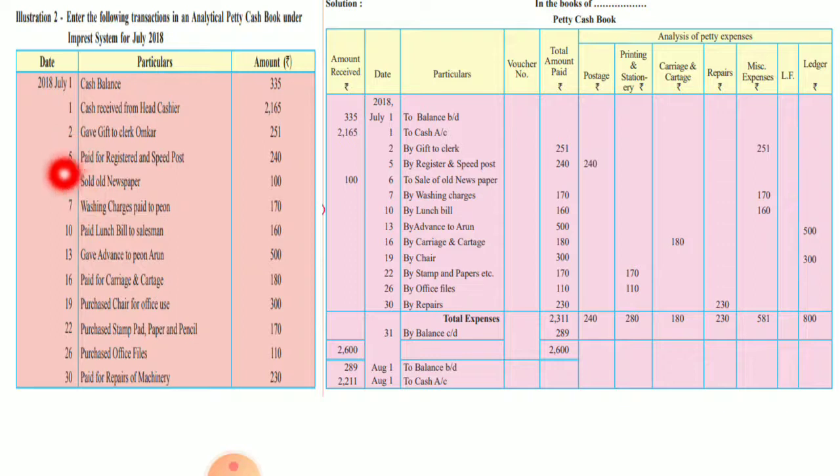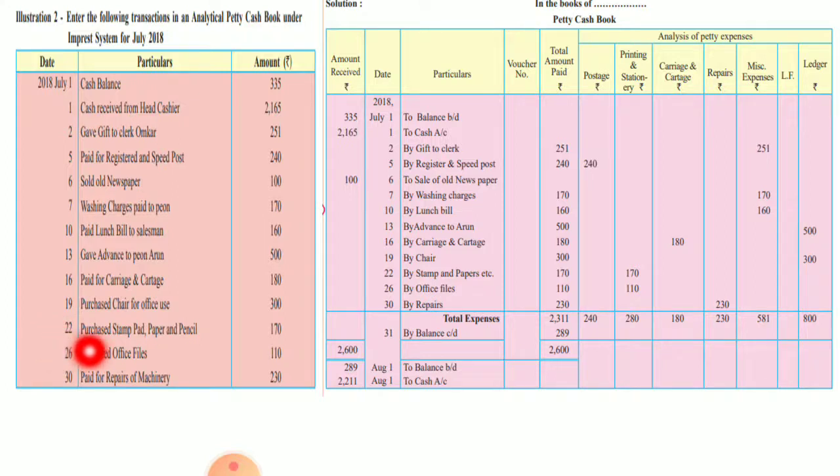Next, July 19, purchase chair for office use. Okay, so July 19 buy chair 300, it will not go in miscellaneous, it will go in the ledger. Okay, because it will not come in the categories. Here it is what? It is purchases. So purchases will come in the ledger account, that is your purchase account.